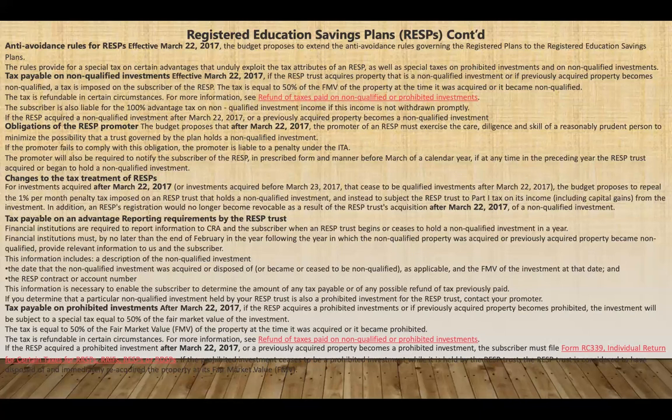So if you determine that a particular non-qualified investment held by your RESP trust is also a prohibited investment for the RESP trust, you contact your promoter. Tax payable on prohibited investment after March 22nd, 2017: if the RESP acquires an investment, or previously acquired property becomes prohibited, the investment will be subject to a special tax equal to 50% of the fair market value of the investment.